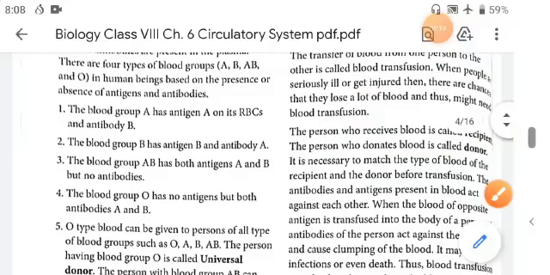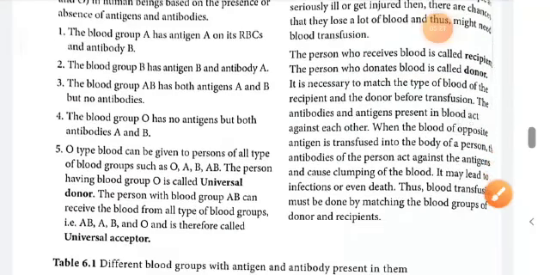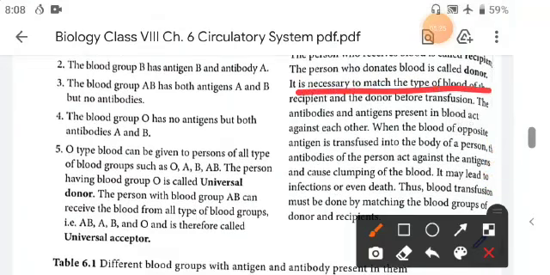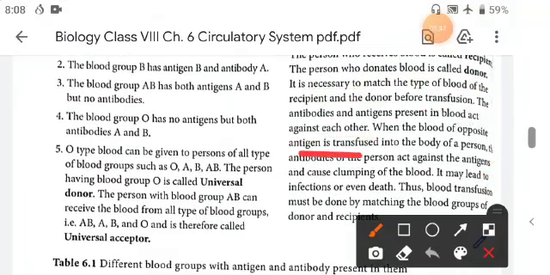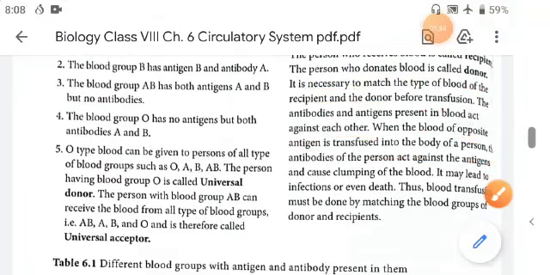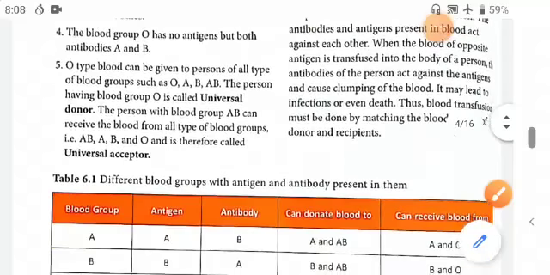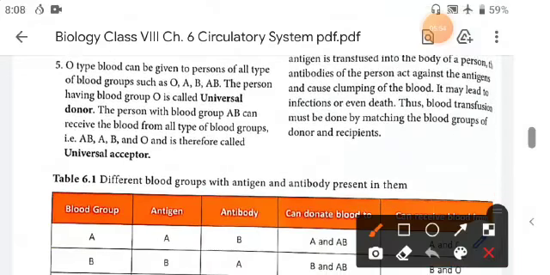Now it is necessary to match the type of blood of the recipient and donor. Okay, it is very necessary that both bloods should be matched. The antibodies and antigens present in the blood act against each other. If the antigens and antibodies are not the same, then there will be a problem. When blood of the opposite antigen is transferred into the body of a person, the antibodies of the person act against the antigens.